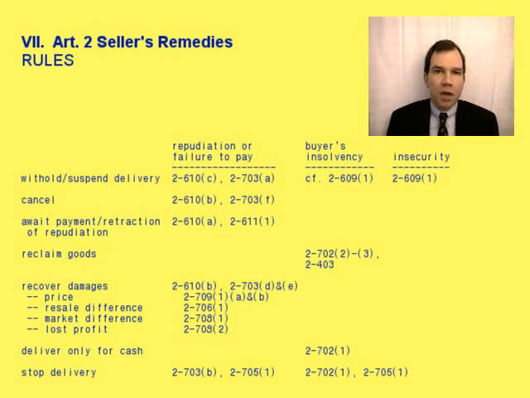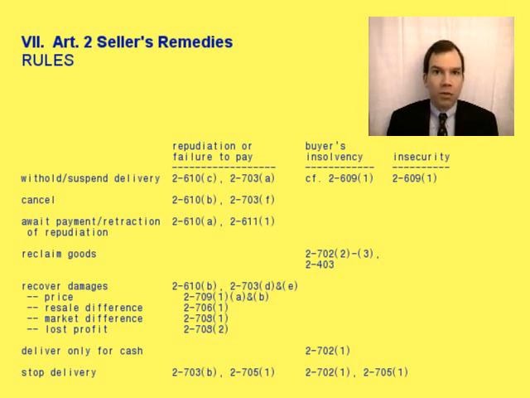Well, Section 2-610(b) says that if a buyer repudiates, the seller is entitled to any remedies that the seller would have with respect to any other type of breach. And Section 2-703(a) says that the seller may simply withhold or suspend delivery. The seller doesn't have to give the goods to the buyer. Under Section 2-703(f), the seller could also cancel the contract. The seller doesn't have to do these things, though, immediately. Section 2-610(a) says that the seller may await payment or retraction of the repudiation by the buyer.